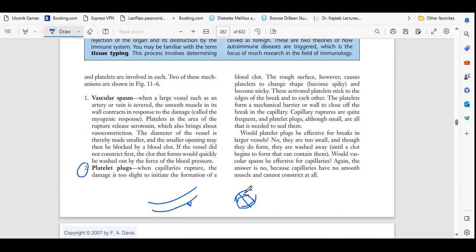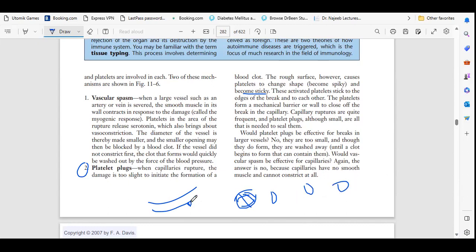So like this, they make the seal, and the rough surface becomes sticky. The activated platelets, because platelets are inactive during circulation. Whenever a blood vessel ruptures, the platelets are activated and they stick together. So assume that this is one platelet, this is one platelet, this is one platelet, which are circulating in the blood vessels.